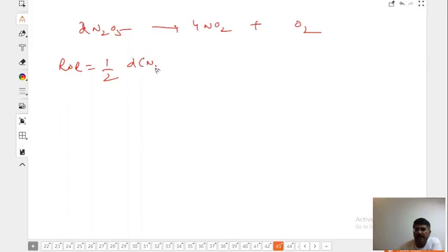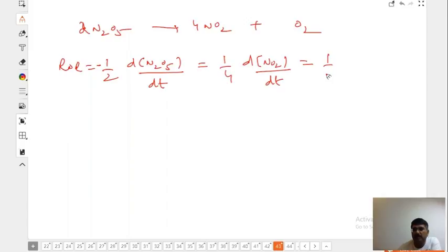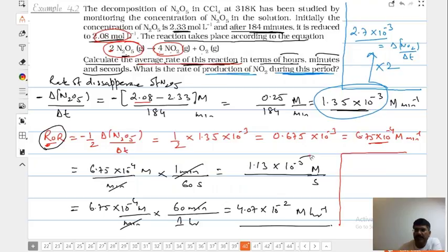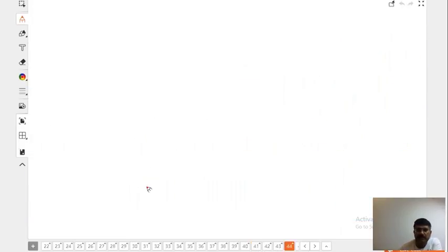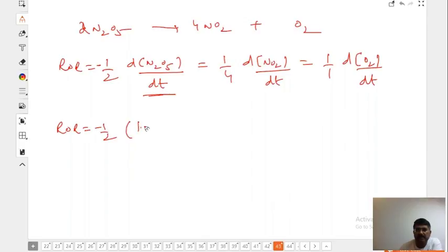It is differential of N2O5 by differential of time, minus. It is equal to 1 by 4, differential of NO2 by dt, and it is equal to differential of O2 by dt. There is no need to write 1. See, you calculated the rate of reaction. You calculated this as 1.35 into 10 to the power minus 3. So what is going to be the rate of reaction? You understand that is the case.